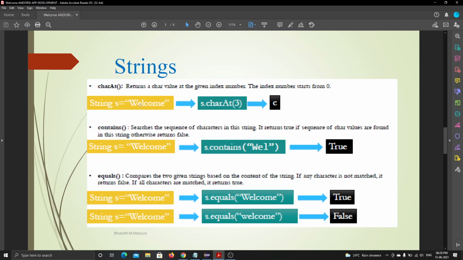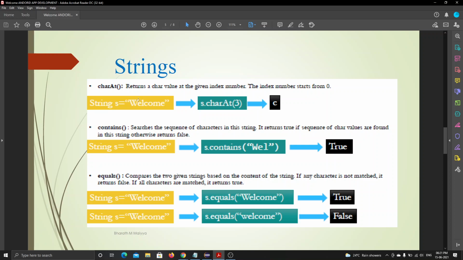We want to know what character is stored at a particular index. For index 3, I will simply write s dot charAt 3. So it returns the character value C. It is 0, 1, 2, 3; the C is stored at index 3, right? So it returns me the C. Understanding this charAt function?